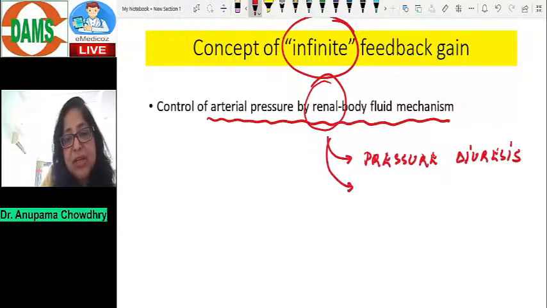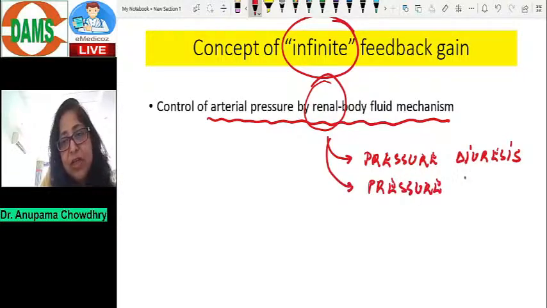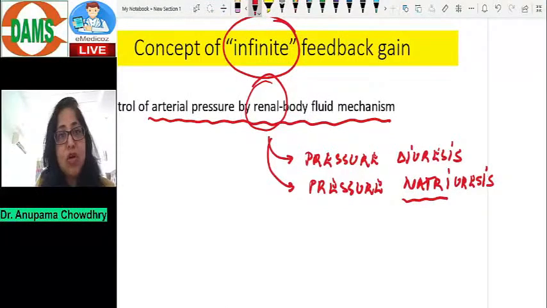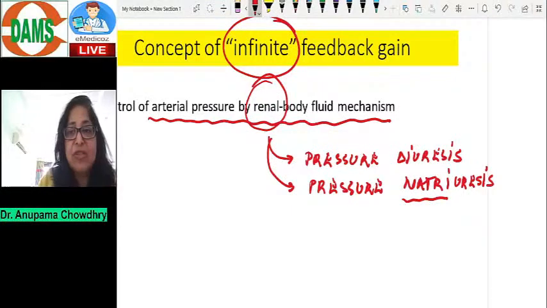What is pressure diuresis? That means because of this elevated pressure, there is now more urine formation. And pressure natriuresis means loss of, natri is sodium, loss of sodium in urine. So if there is an elevation of blood pressure, there is now a pressure diuresis and pressure natriuresis by the kidney.